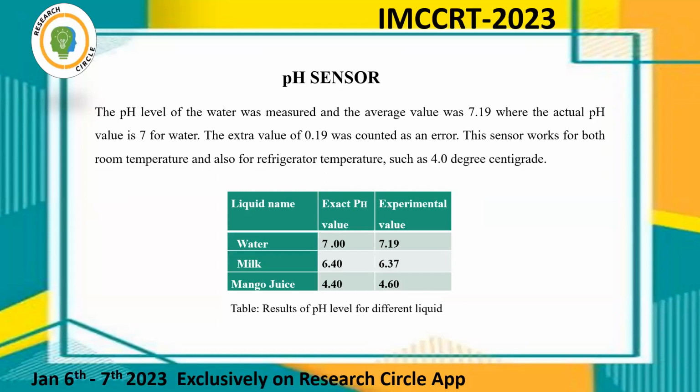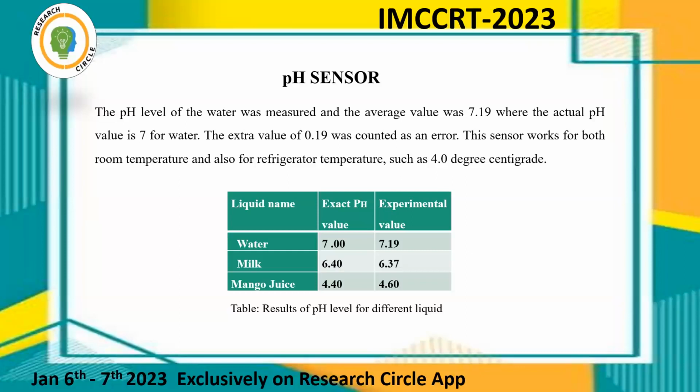Here we are showing the output data of the pH sensor. The three main points are liquid name, exact pH value, and experimental value of pH. We are measuring the actual value and experimental value of water, milk, and mango juice. Here is the table: water exact pH value is 7 and experimental value is 7.19, where 0.19 was counted as error.